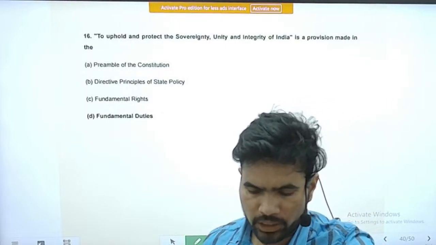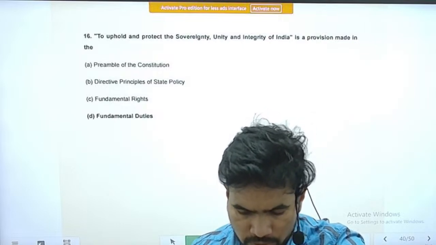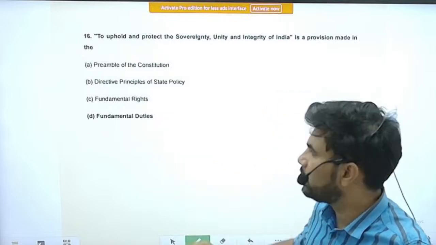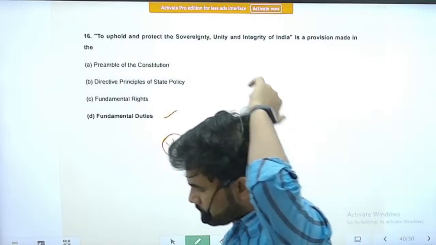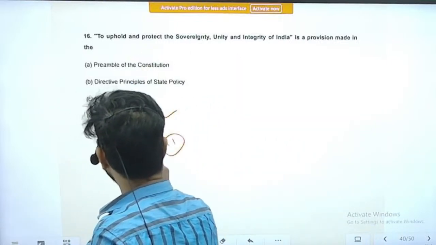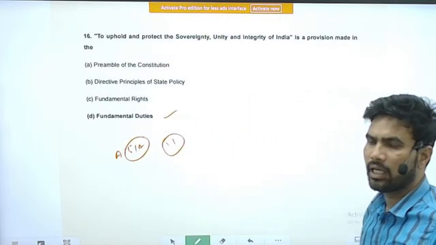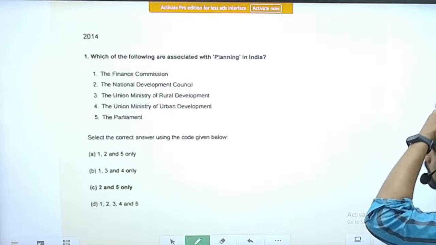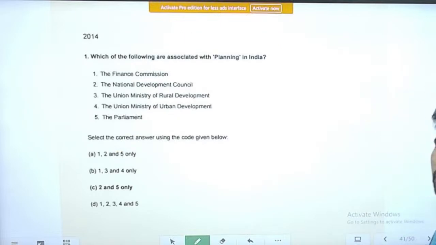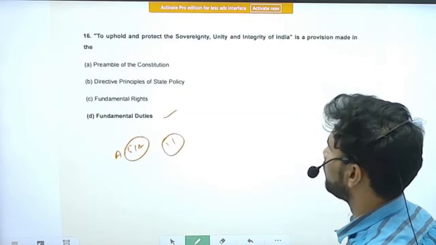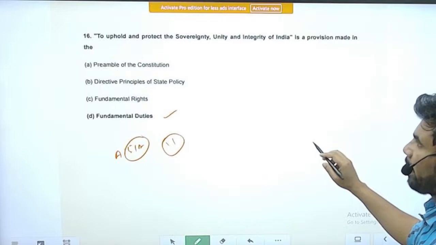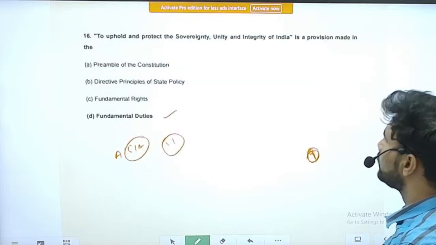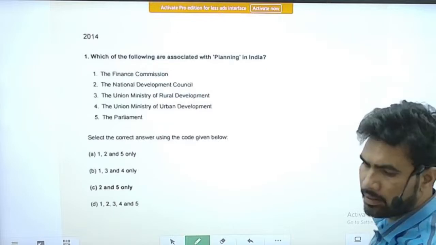To uphold and protect the sovereignty, unity and integrity of India is a provision made in which of the below? So directly you will see that it is one of the 11 fundamental duties in the Constitution of India, Article 51A. There the 11 fundamental duties are mentioned, and that is one of them. Direct and straightforward question. Here also you will see a fairly small number of questions, approximately 9 questions were asked from the polity topic, right? This is comparatively less.